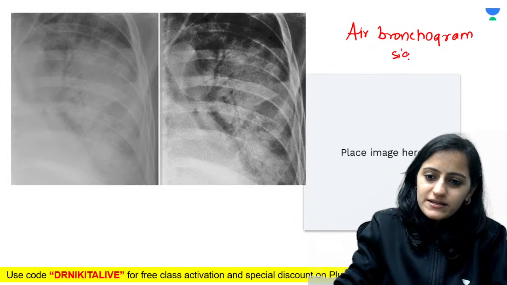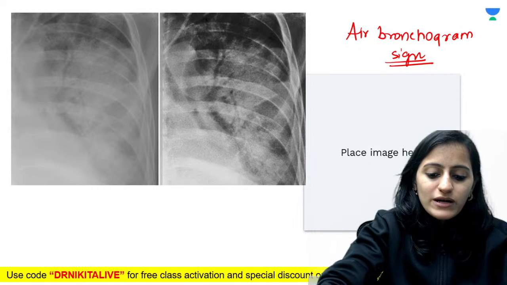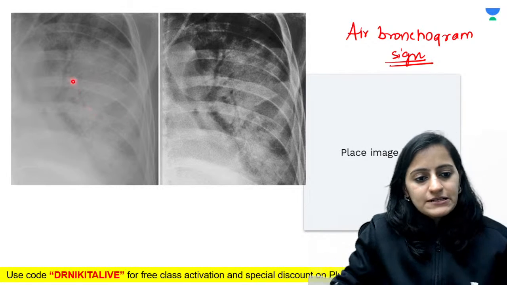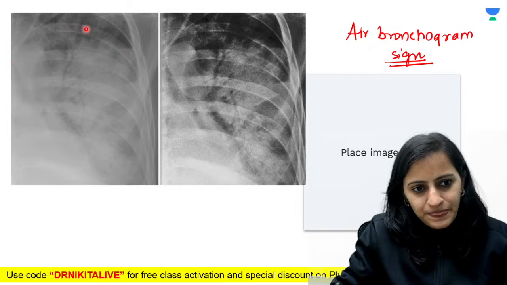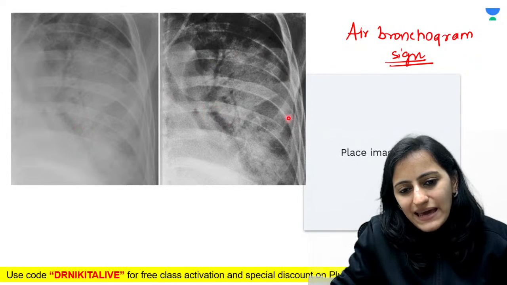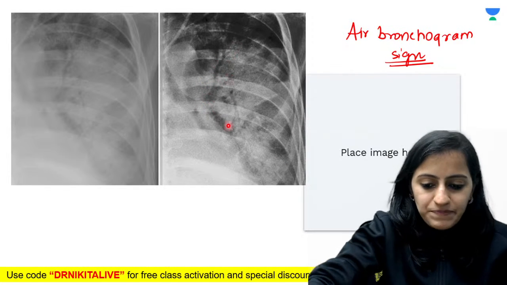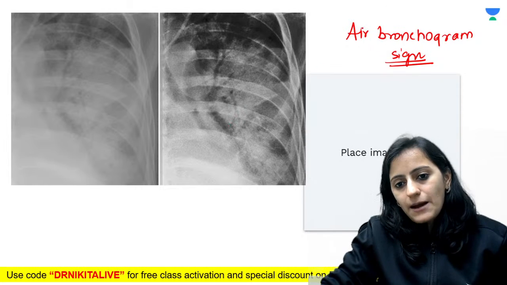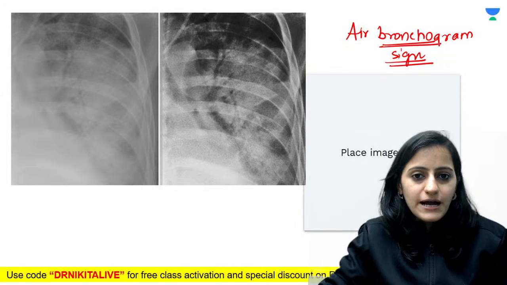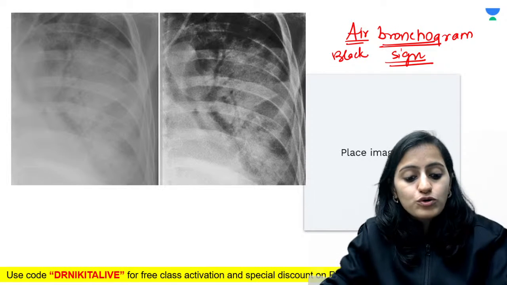Very, very important again and frequently asked. So what is the air bronchogram sign? Here we see the white opacified lung and through that we see the black bronchi. The bronchi contain air, so they are black. So it is the air bronchogram sign.